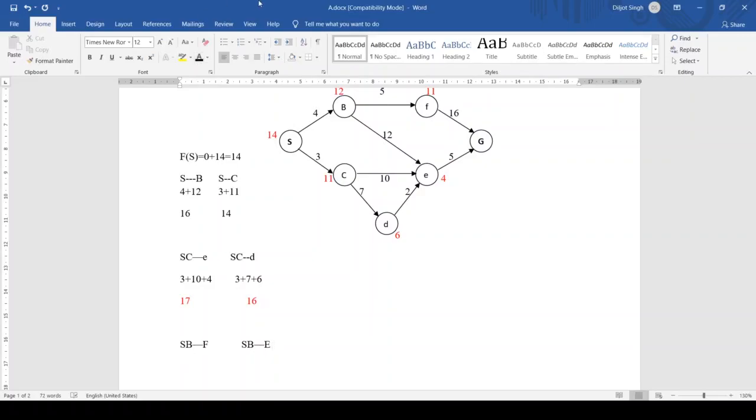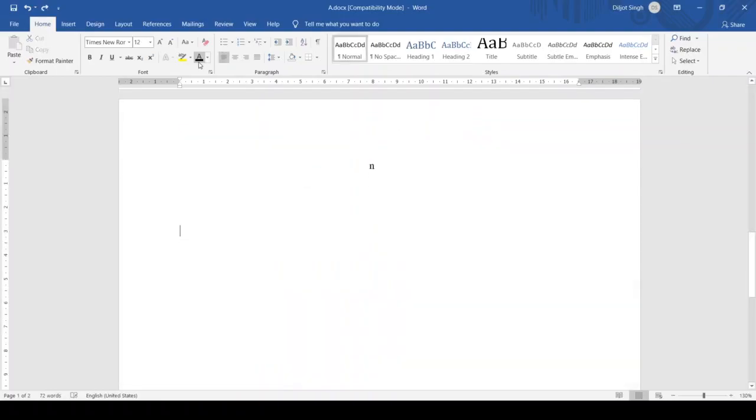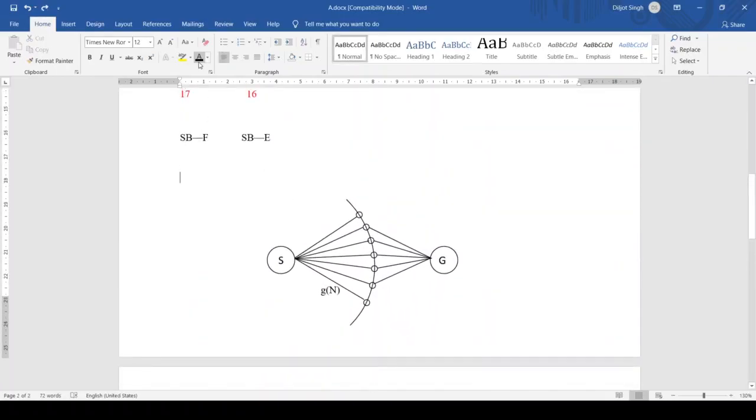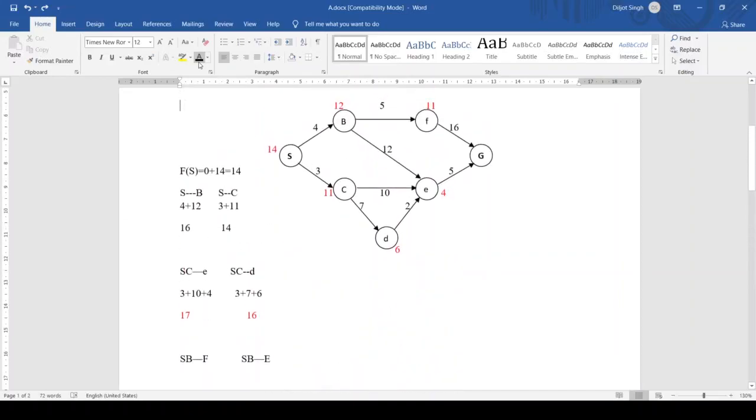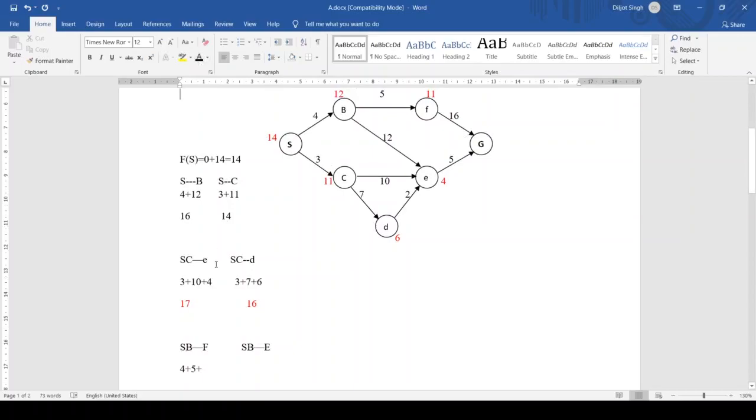The cost from SB to F: S to B is 4 plus B to F is 5, that is 9, plus the heuristic value at F, that is 11, so 20.